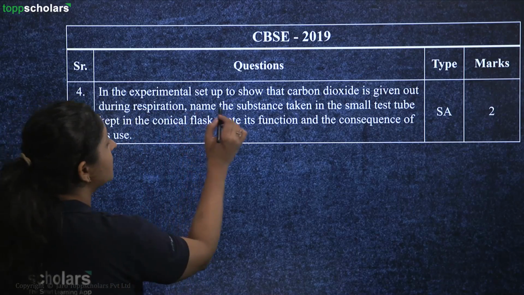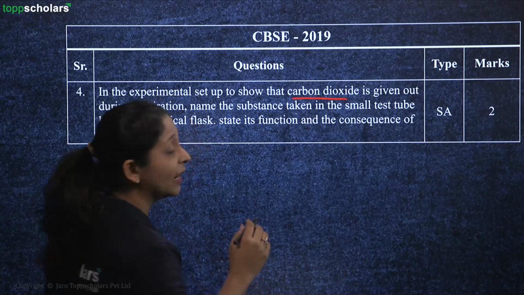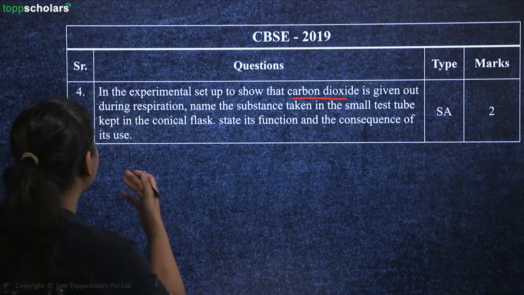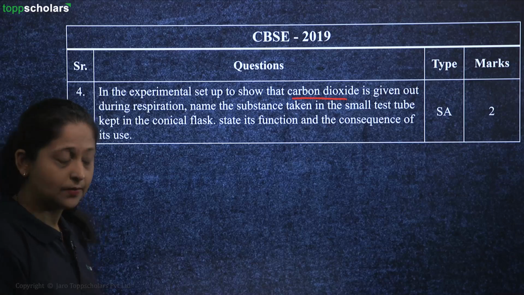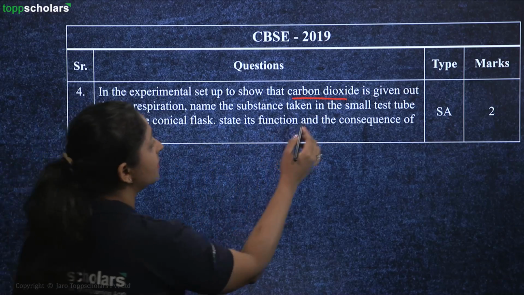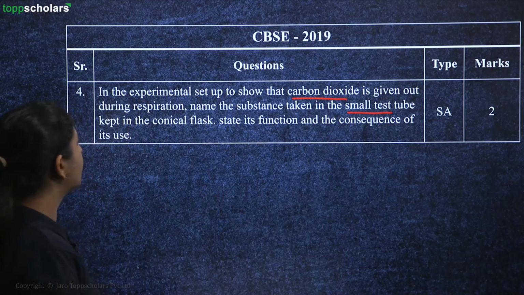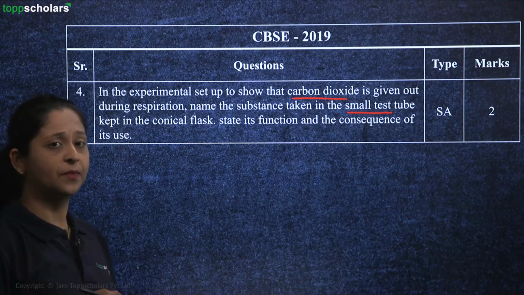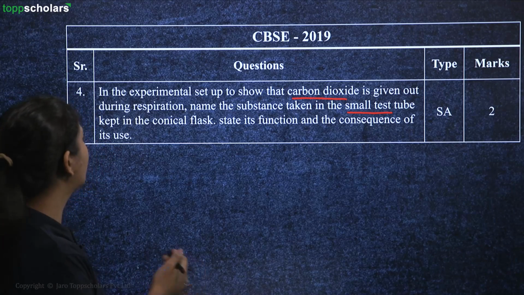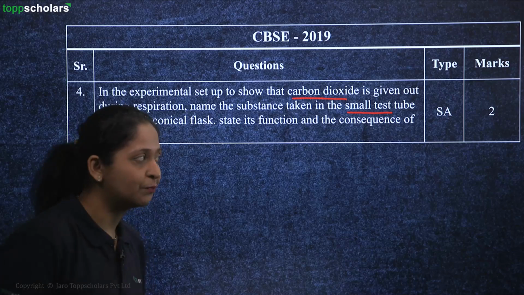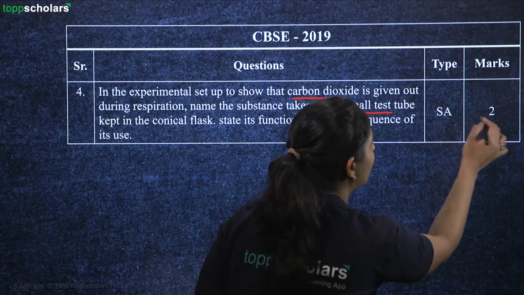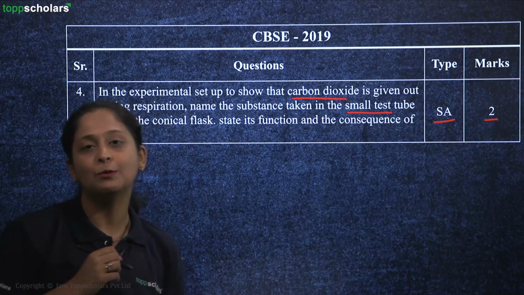In this experimental setup, show that the carbon dioxide is given out during the respiration process, right? Name the substance taken in the small test tube kept in the conical flask. State its function and the consequence of its use. This was again a very short answer question holding 2 marks for you.